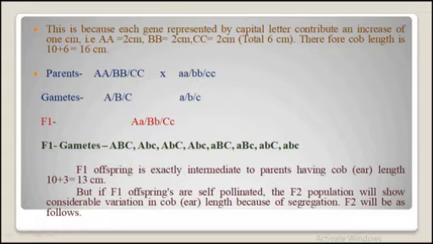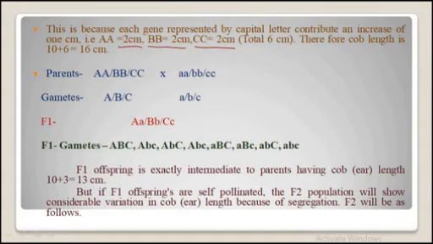Each gene represented by a capital letter contributes an increase in ear length. Capital A contributes 2 cm increase, capital B contributes 2 cm, and capital C 2 cm, meaning a total of 6 cm increase in the ear length.